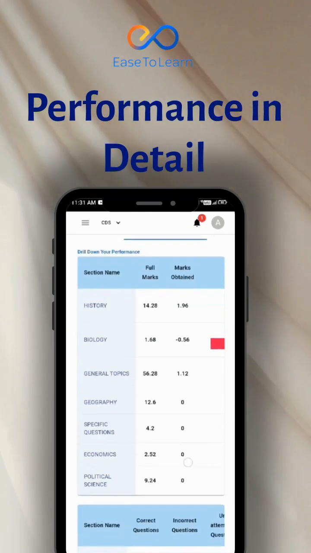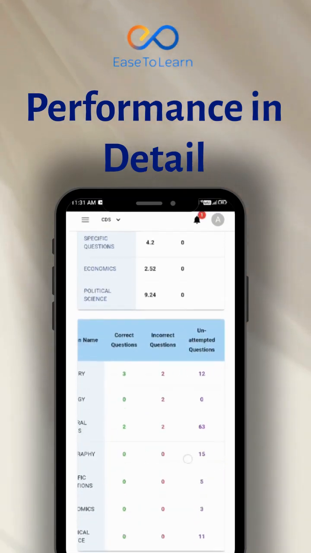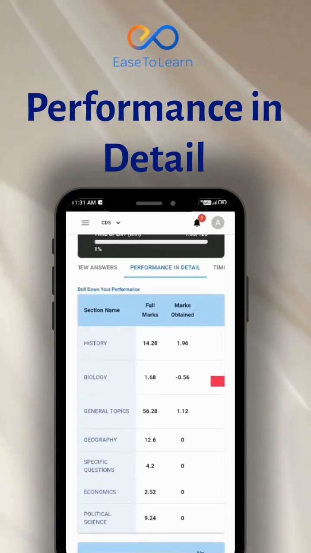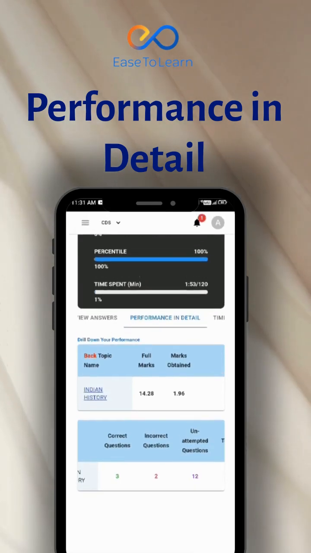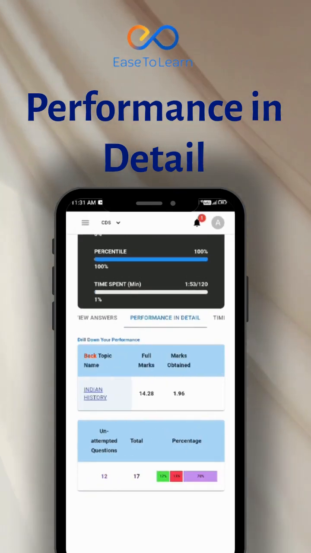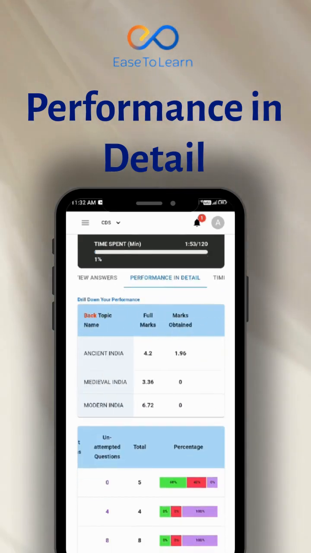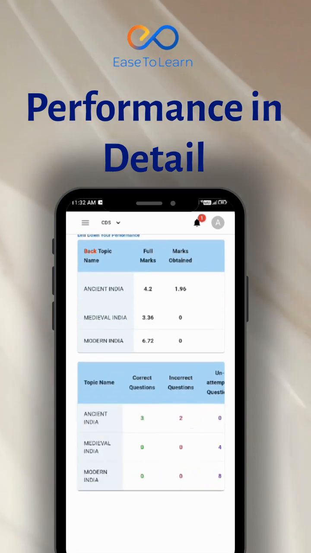You can check your performance in detail, where you can identify your weak areas and then fill the knowledge gap of weak topics. Then you can attempt mock tests. Before working on your weak sections, practicing mock tests will not be fruitful, so try to bridge the knowledge gap before attempting mock tests.